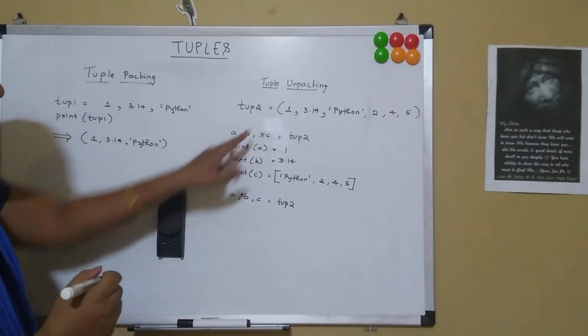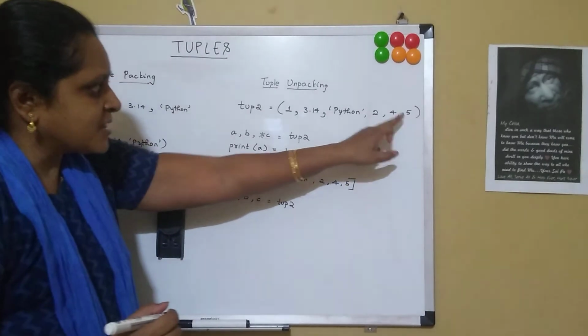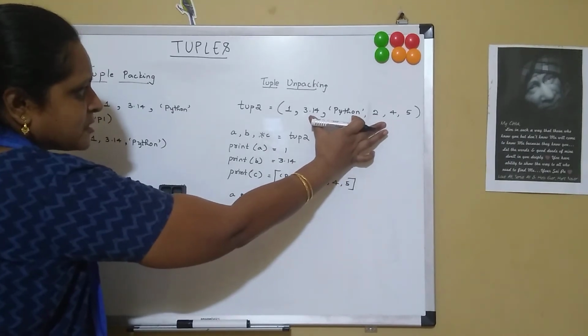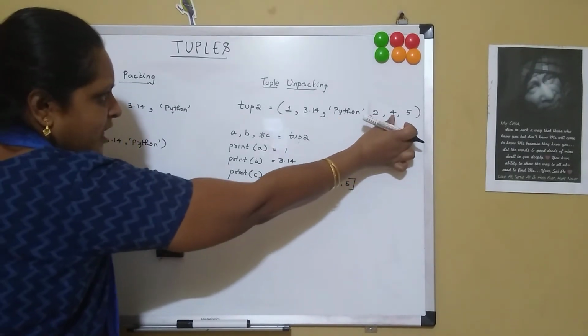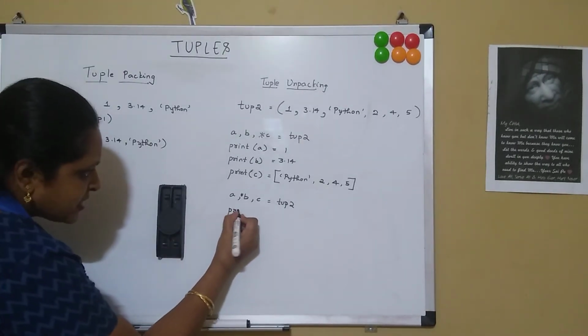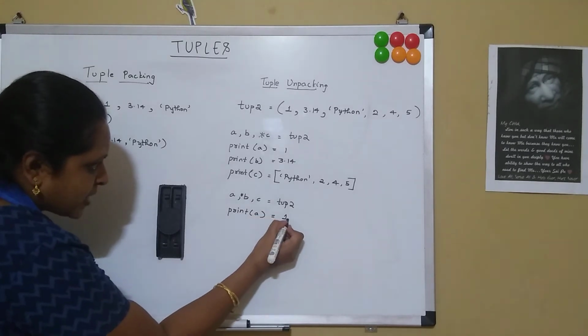So A will hold the value 1. C will hold the last item, that is 5. And B will hold the in-between items, that is 3.14, Python 2 and then 4. So now let's see the output. If I say print A, I get the value 1.